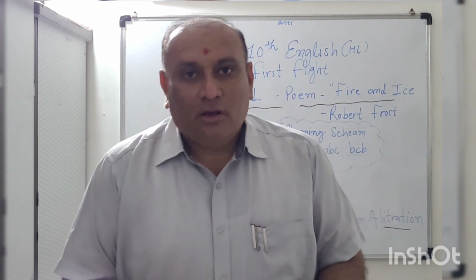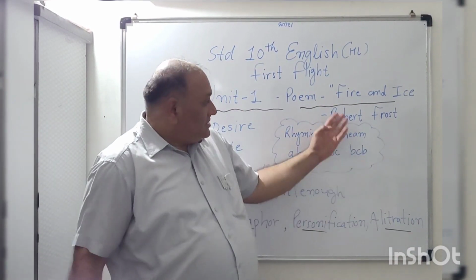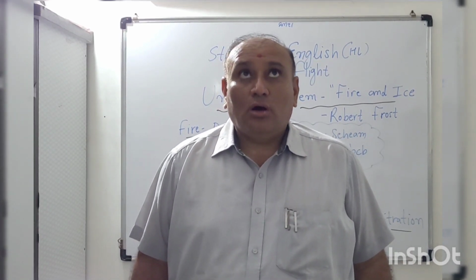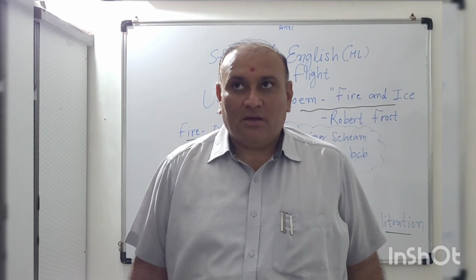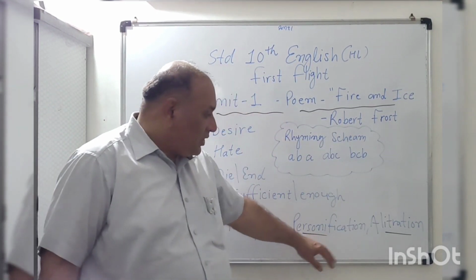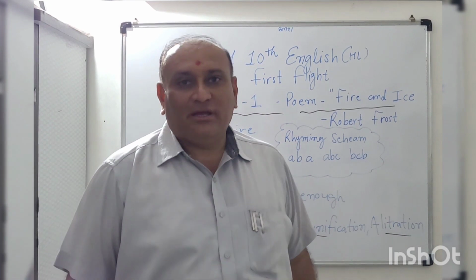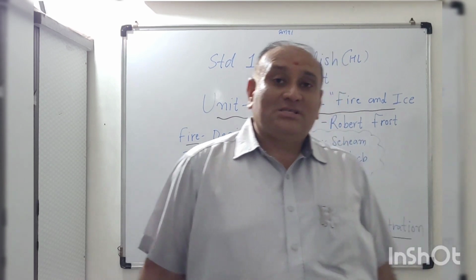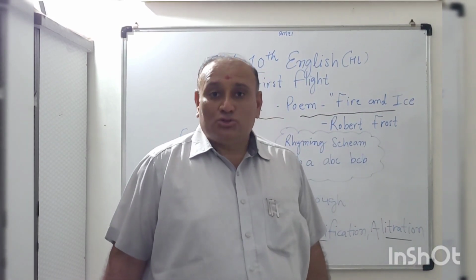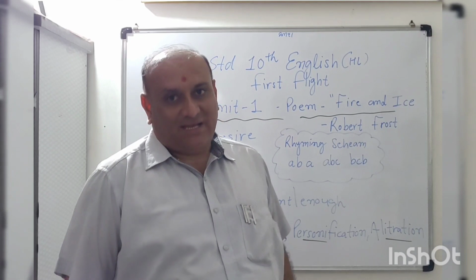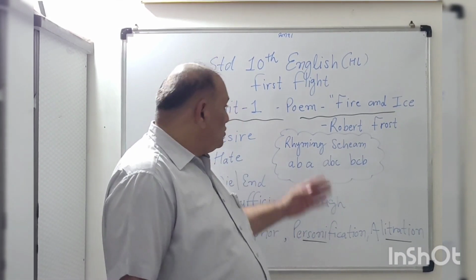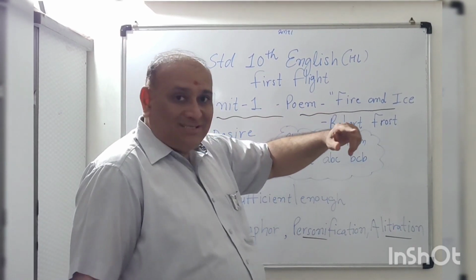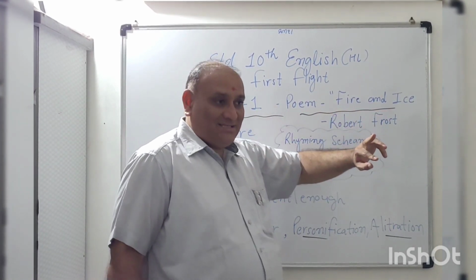A beautiful poem by an American poet, Robert Frost. He is a very well known poet. He uses personification and alliteration in his small, tiny poems, and he used to give a good message to the society. So right now we are going to learn about the first unit's second poem, Fire and Ice.